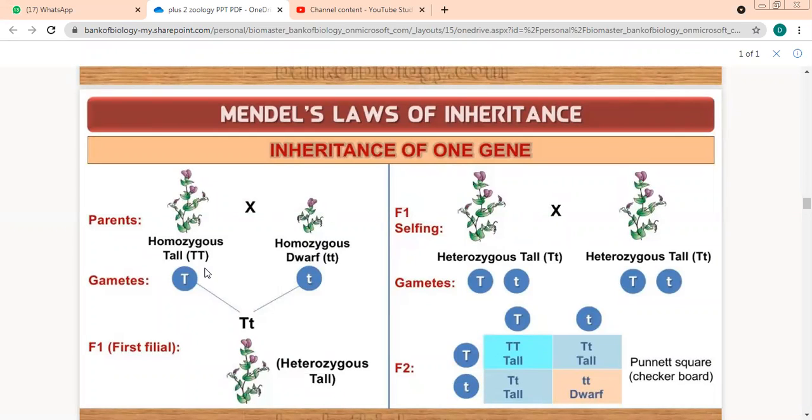Yes, beta. What did you observe? When we talk about this generation, we are crossing what? Homozygous or heterozygous? Heterozygous. Yes, we are crossing heterozygous. If you see carefully, both of them are capital T, small t. So it's a cross between heterozygous tall and heterozygous tall. What are we getting now? Next generation.